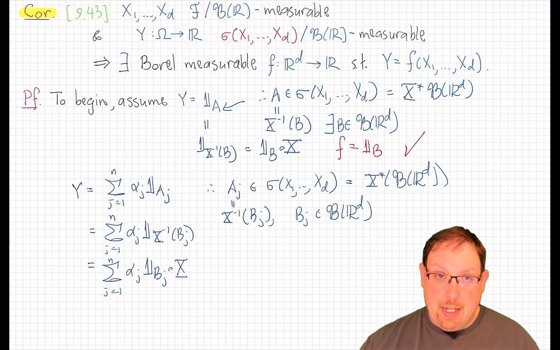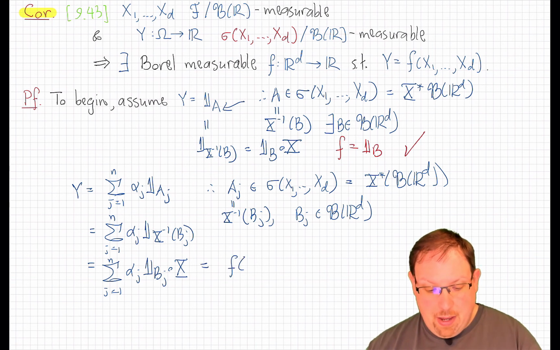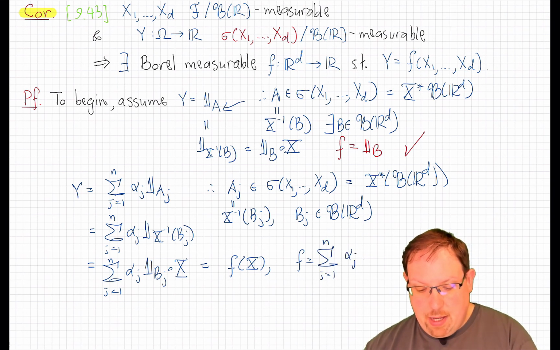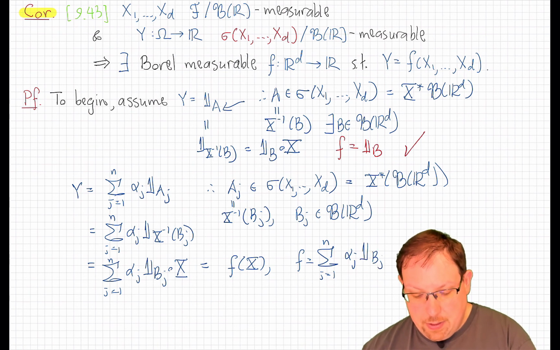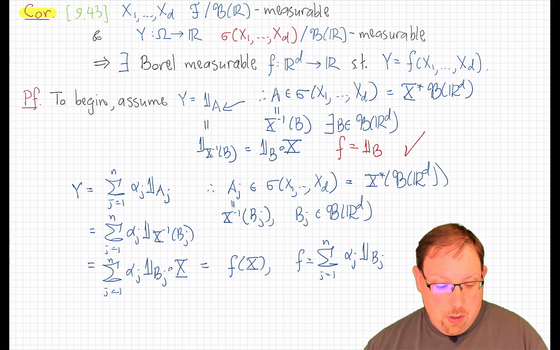And composition like this respects the sum, so this is f at x, where in this case, f is just the simple Borel function given by the sum of alpha_j times the indicator of B_j. And so we have proved the Doob representation in the case where y is a simple function.